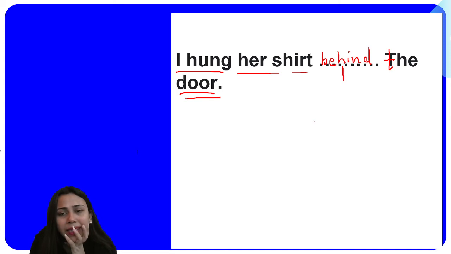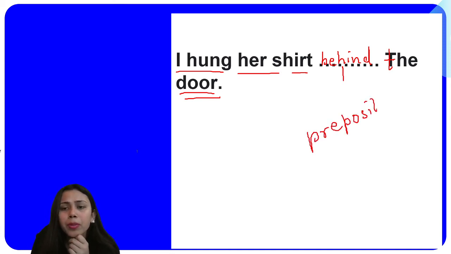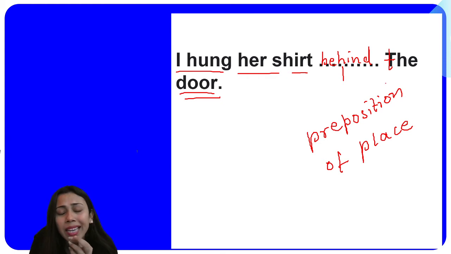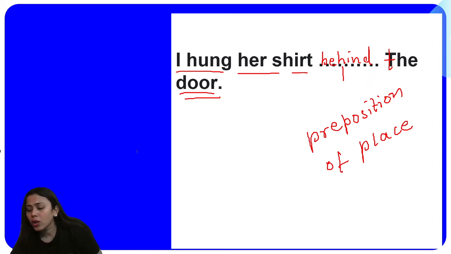So behind is a preposition of place. Preposition of place. Why? Because it helped you to express, to indicate the location of something. Okay, that is why behind is a preposition of place.